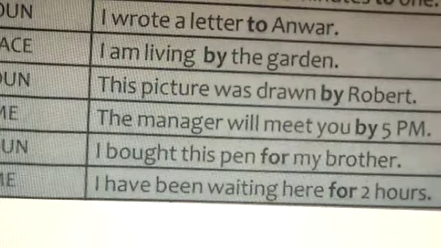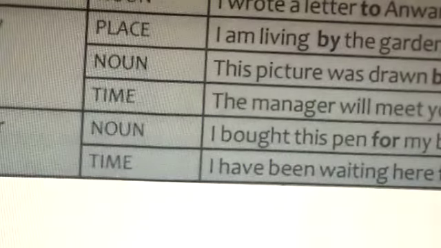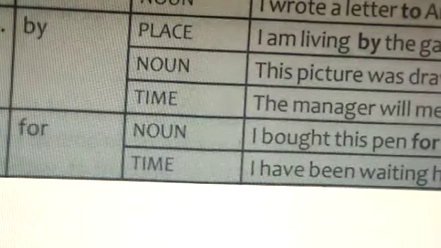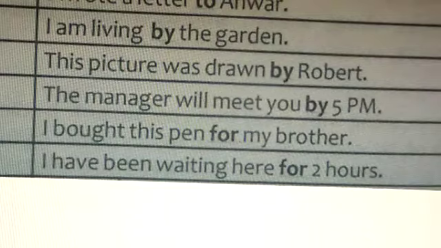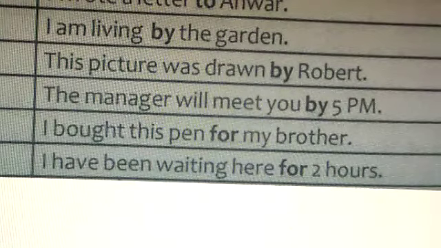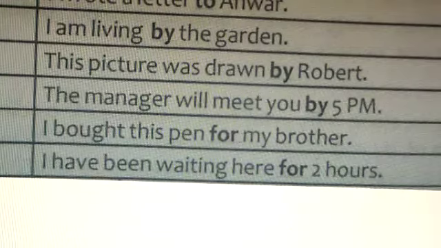Now coming to the seventh one, for. Noun: I bought this pen for my brother. So it is followed by a noun. Time: you see, I have been waiting here for 2 hours. It tells the duration. So, for 2 hours.